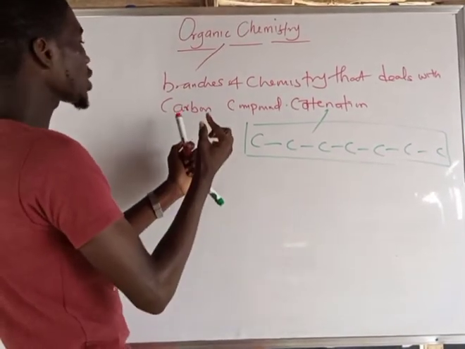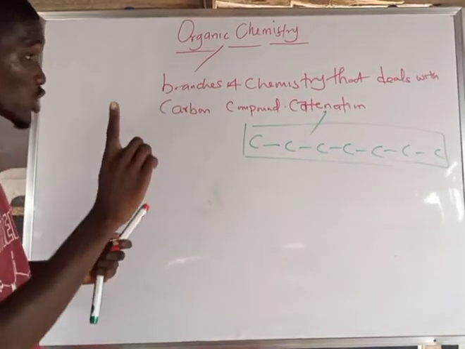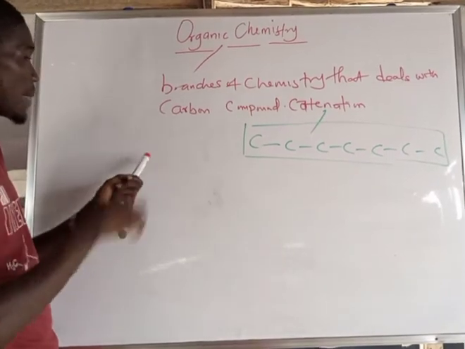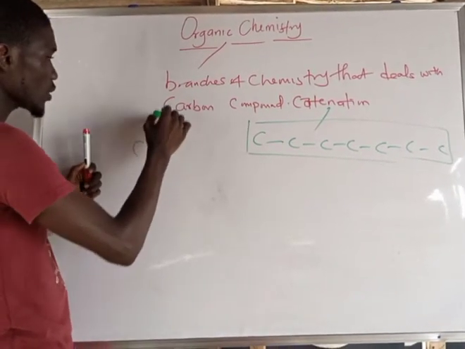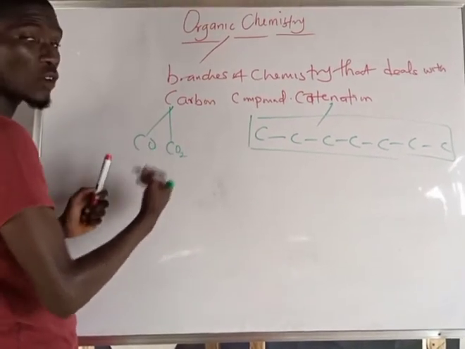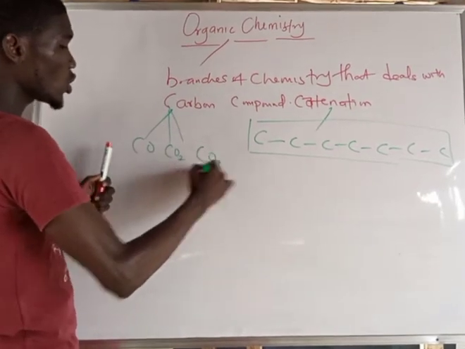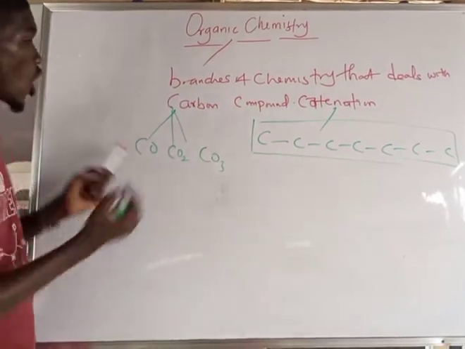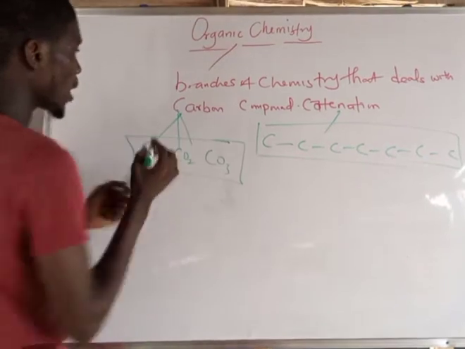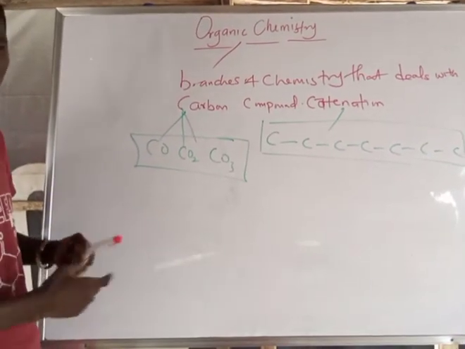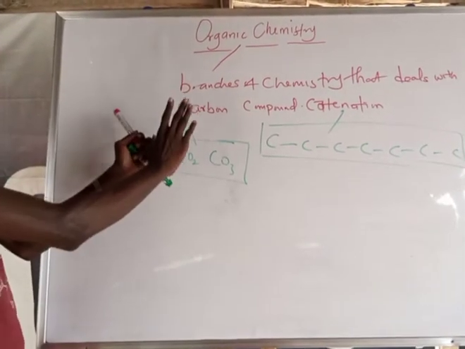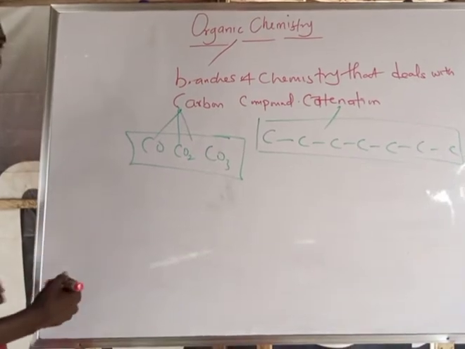And again, when talking about carbon compounds, take note of the exemption of carbon monoxide, carbon dioxide, and trioxocarbonate(IV). All these are exempted when talking about the chemistry of carbon compounds. That is the definition of organic chemistry.